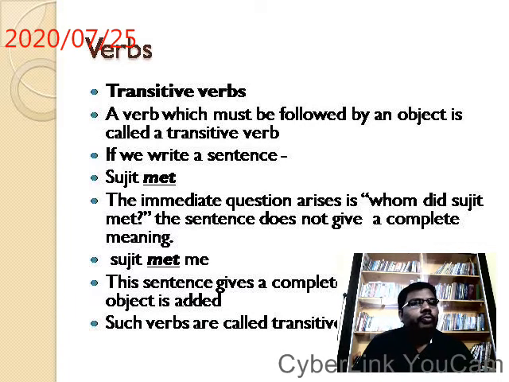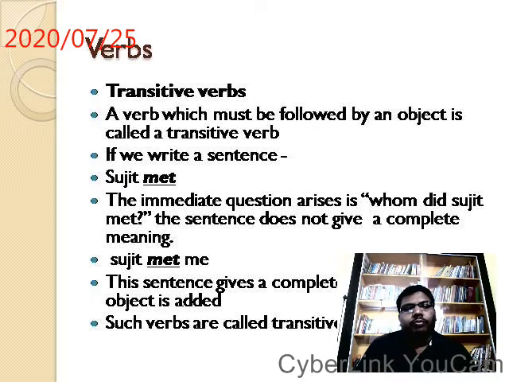For example, Sujit met. Met is a verb here. Sujit is the subject. Met is the verb. So you can sense, you can feel, that something is missing there. It is not giving a complete picture.